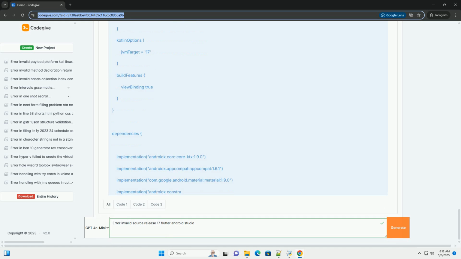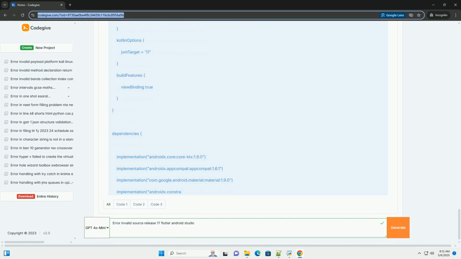Debugging tips. Verbose Gradle output: enable verbose Gradle output to get more detailed information about the build process. In Android Studio settings, go to Build, Execution, Deployment, Compiler and add --stacktrace to the command-line options field. Gradle build scan: use Gradle build scans, search for Gradle build scan online, to analyze your builds and identify performance bottlenecks and potential issues. This provides a very detailed view into the build process.